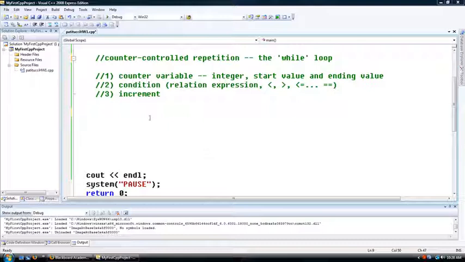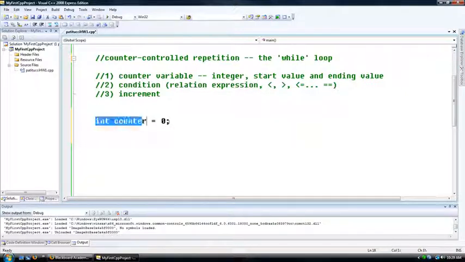But all right, so I'm looking at my essentials here. I need a counter variable, so I have to create a counter variable. Again, this will be an integer variable, and we have to give it some kind of starting value. So why don't I call it counter? Again, you'll see little throwaway variable names for loop counters like X or Z or I or something like that, but I'll use counter just to make it easier to follow here. And let's give it a starting value. We talked about starting at 0, starting at 1. You can really start counting anywhere, but typically you'll start counting at 0 or 1. So we'll start counting at 0.